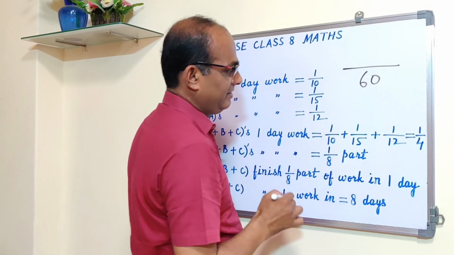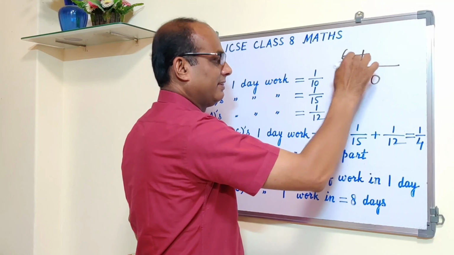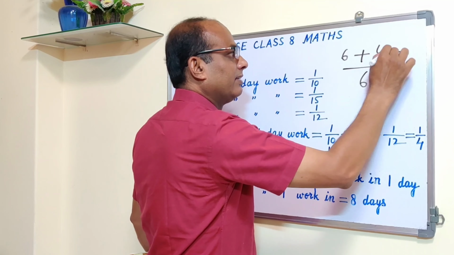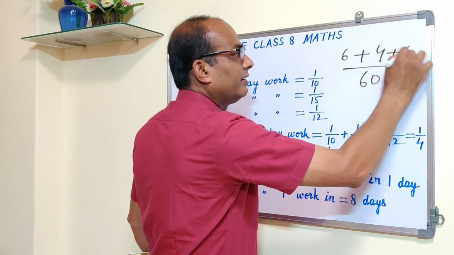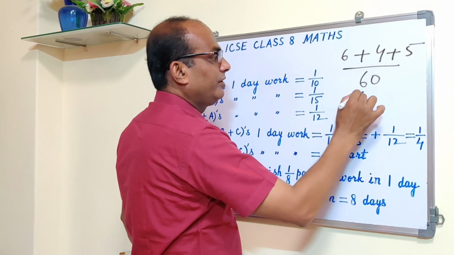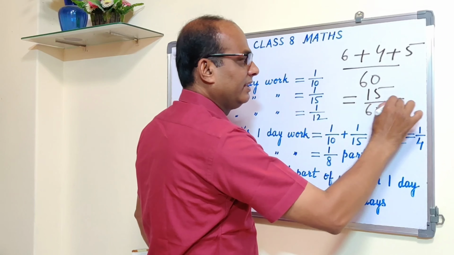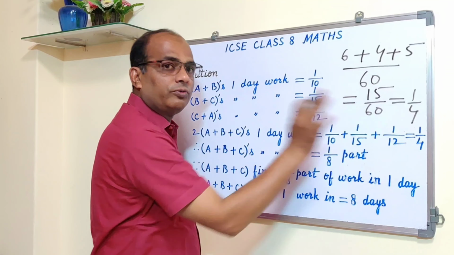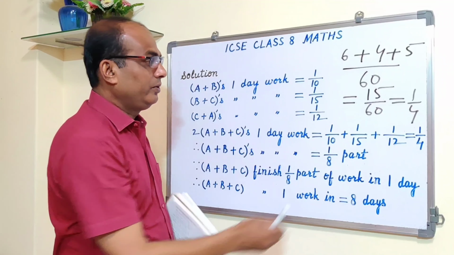So 10 sixes are 60, so you get here 6, plus 15 fours are 60, you get here 4, plus 12 fives are 60, you get here 5, right? And this gives you 15 upon 60, and this gives you 1 over 4. You show all these steps. Okay, so you got 1 upon 4.